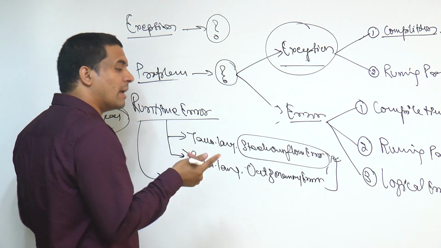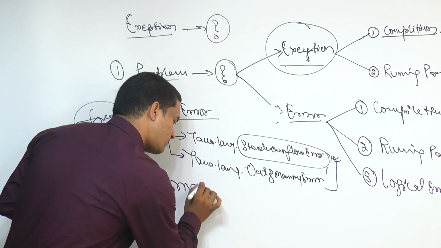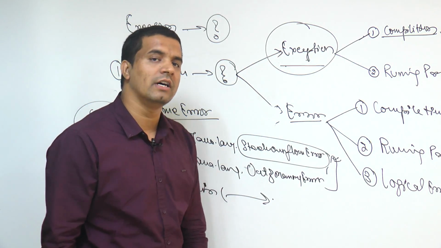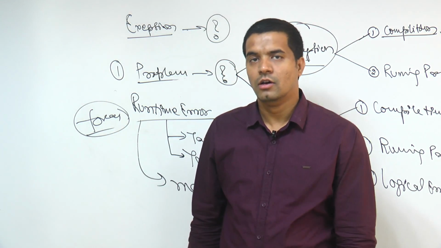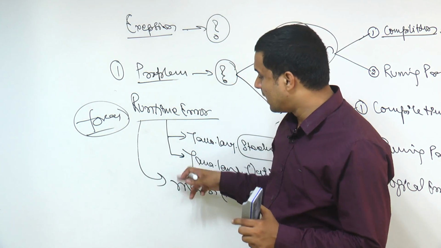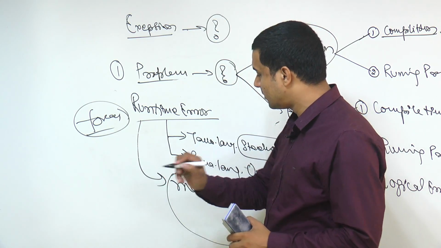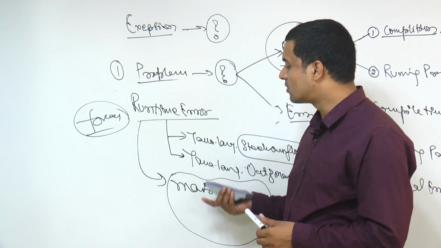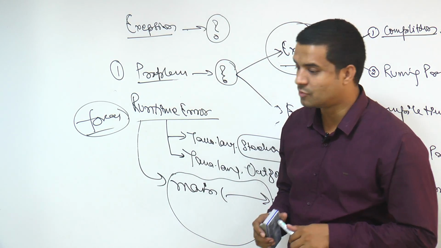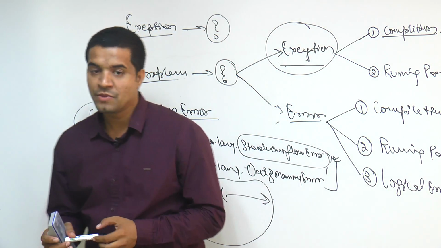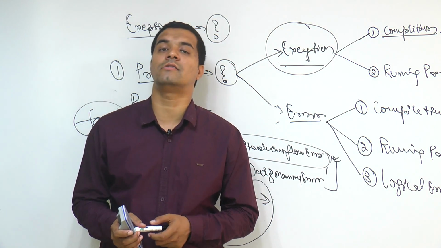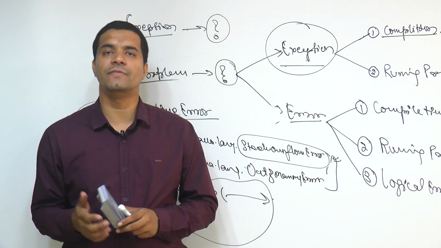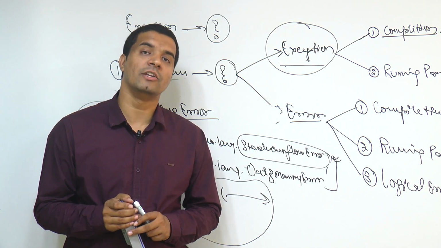Suppose you are not writing a main method, or the main method is not available in your program.